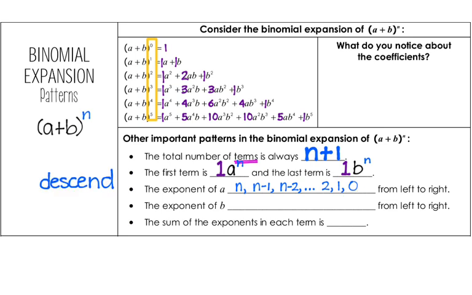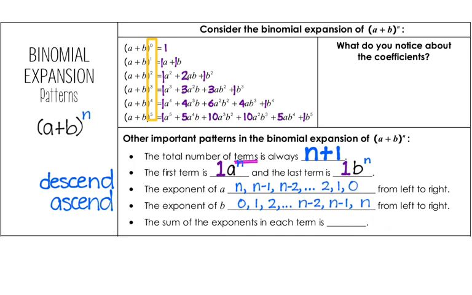That is called descending order. So the exponents descend from n all the way to 0. For the b's, if we go to the fifth row again, there's b to the 0, then b to the first, b to the second, b to the third, all the way to b to the n. And that is ascending order. So they ascend all the way from 0 to n.